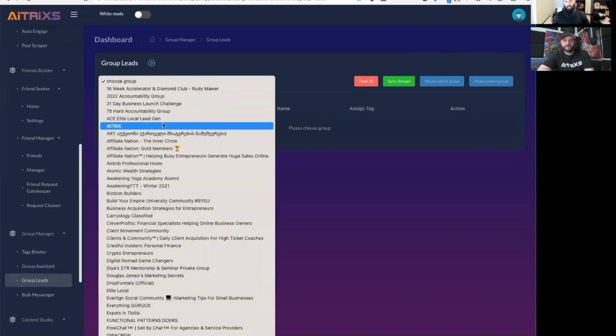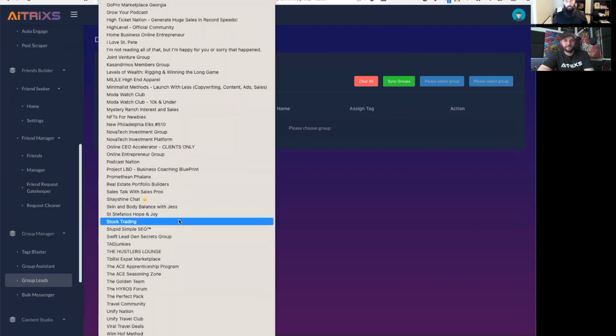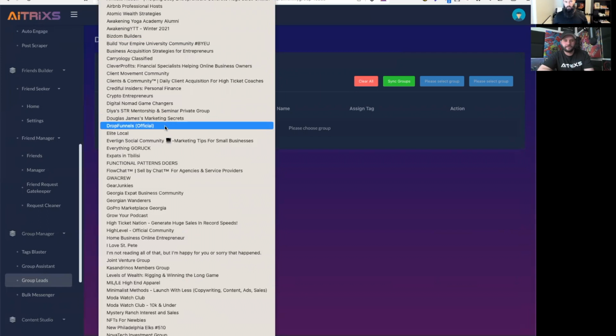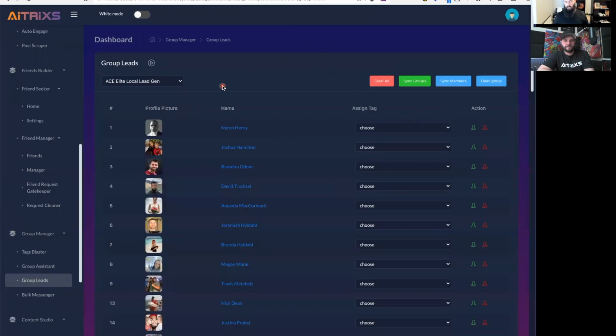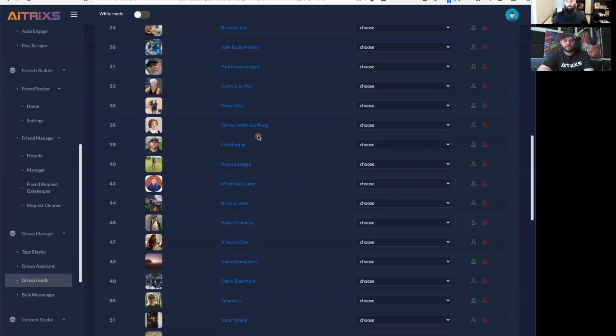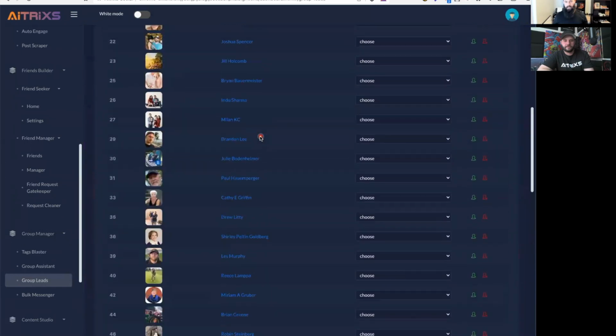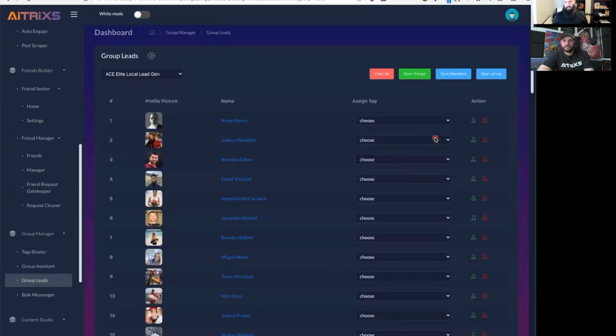So with this and the other one, I didn't show it, but basically it syncs all your groups to the software. And so by any of these groups, you can do any of the things that we're talking about. With this one, I'm going to do this group here. It's one that I already scraped. Once you sync your groups here, you select what group you want, and you just click this sync members. It's going to pull all those people in, and that entire Facebook group is pulled in. And now I can do my different engagement things that I spoke of earlier.